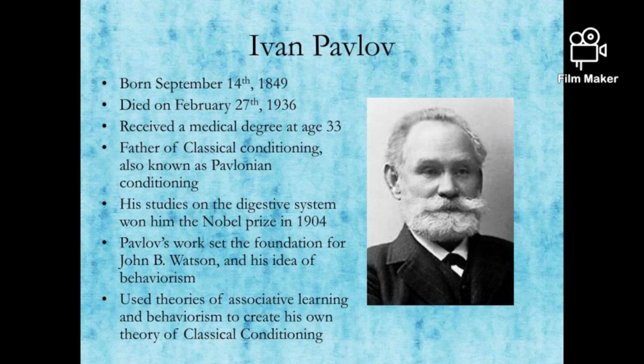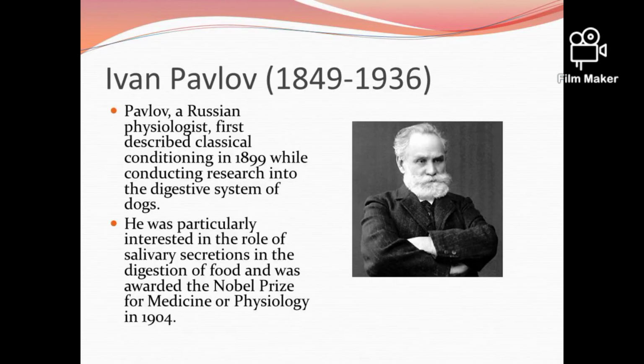As you can see on the screen, a brief discussion about Ivan Pavlov, who was born on September 14th, 1849, and was the father of classical conditioning. He discovered it when he was doing research and experiments on dogs. He was the first one to do experiments on dogs. Pavlov was a Russian scientist whose work with dogs has been influential in understanding how learning can occur. Through his research, he established the theory of classical conditioning, which became very famous, and because of that he got the Nobel Prize in 1904.